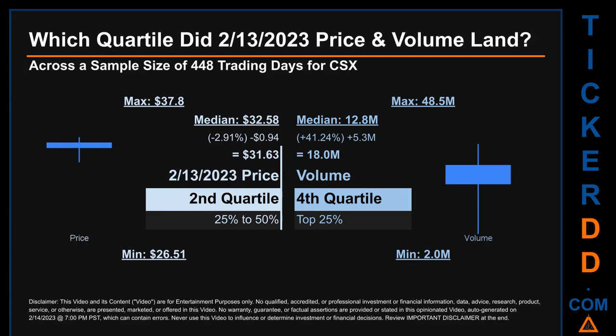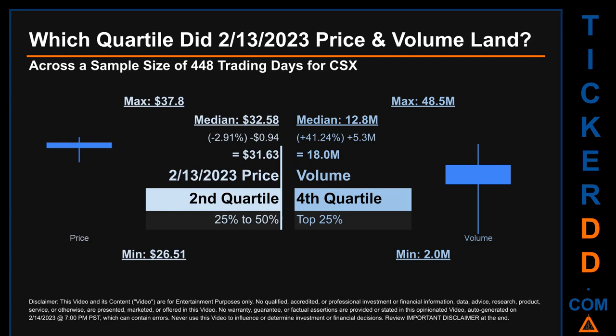Which quartile did February 13, 2023 price and volume land? Across a sample size of 448 trading days, the maximum end-of-day price for CSX was $37.80 while the minimum was $26.51. Within that price range, February 13, 2023 price of $31.63 landed within the second quartile, putting it within the 25% to 50% range of all sampled end-of-day prices. The day's volume landed within the fourth quartile, marking it within the top 25% of all sampled daily volume, which saw a max daily volume of 48.5 million and a minimum of 2 million.